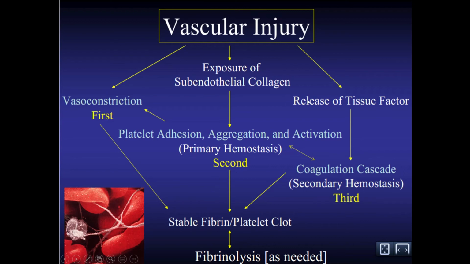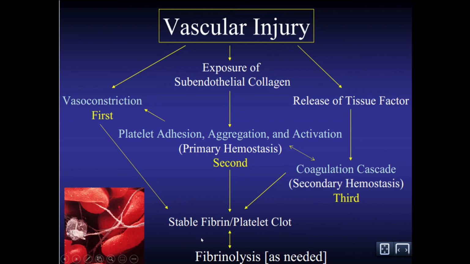And the third step is the release of tissue factor. This tissue factor will lead to the coagulation cascade. And the coagulation is basically the secondary hemostasis. The secondary hemostasis will lead to the formation of the stable fibrin clot.